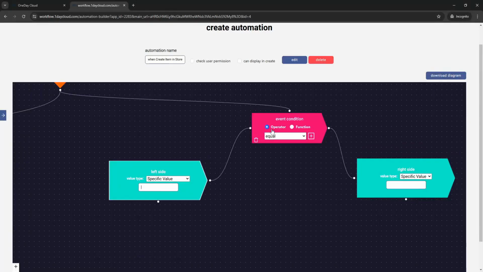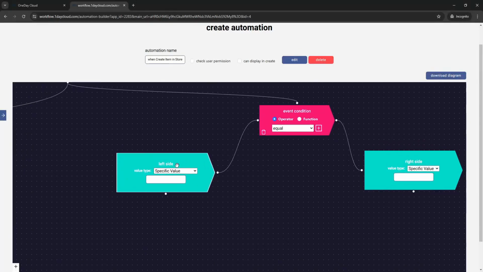So after you choose your operator or function, here on the side you can see there is a value type. The first one is the specific value. The specific value means just set a static value, could be a string or number or anything.